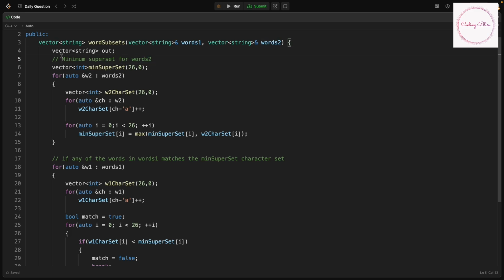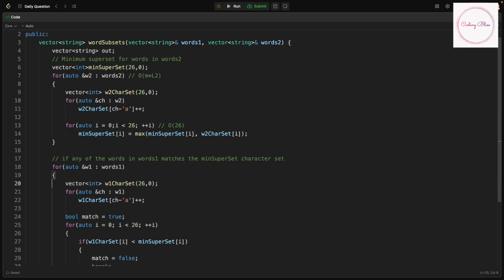So first we will identify the minimum superset for words in word 2. This will be of the order of m into L2. As you can see, we have to iterate through each and every string, and then this is a constant time operation. So the overall time will still remain order of m into L2, and we will update the min superset character set that we need.